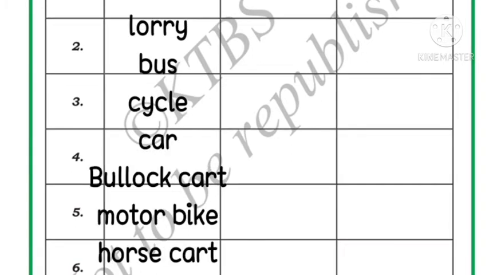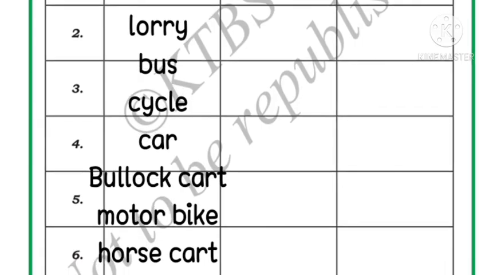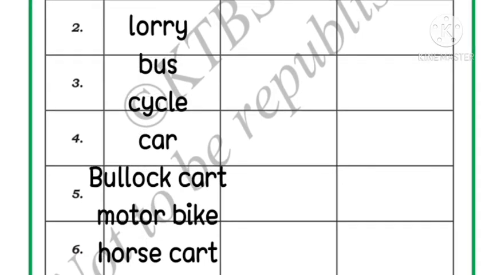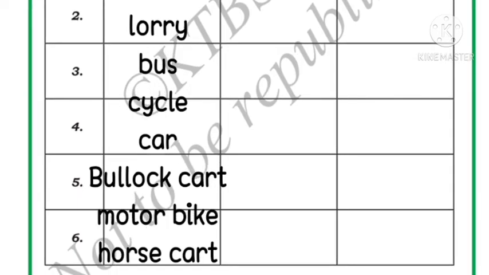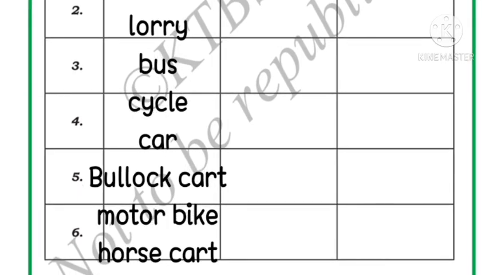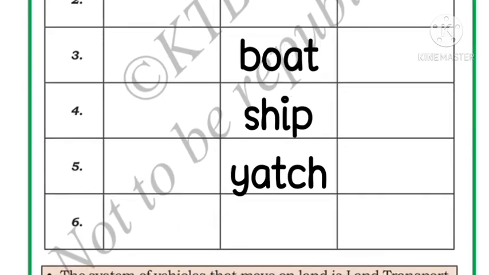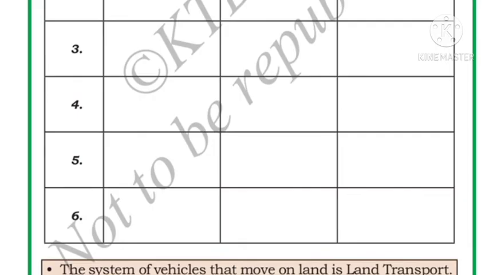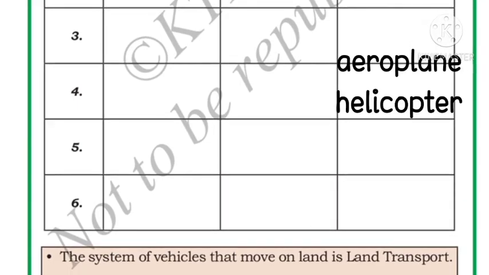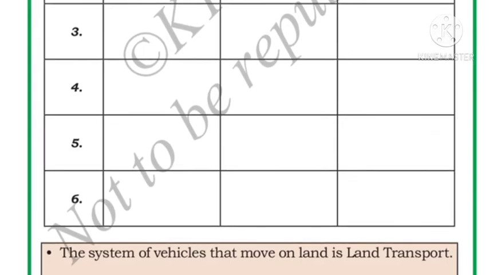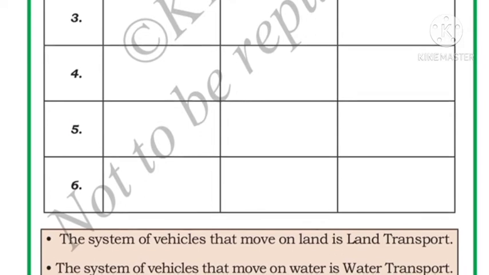Lorry, bus, cycle, car, bullock cart, motorbike and horse cart are the vehicles that move on land. Okay, now vehicles that move on water: boat, ship and yacht. Okay, now vehicles that move in air: aeroplane and helicopter.